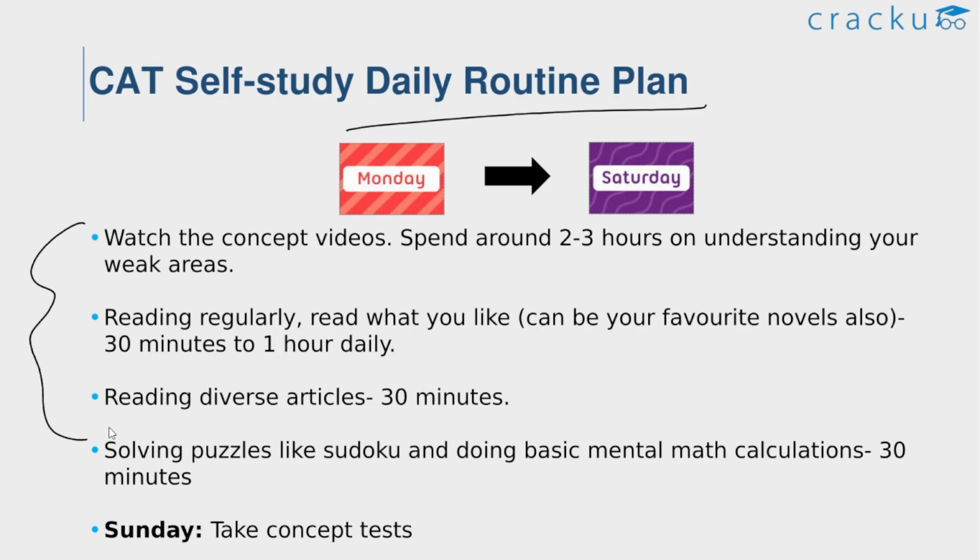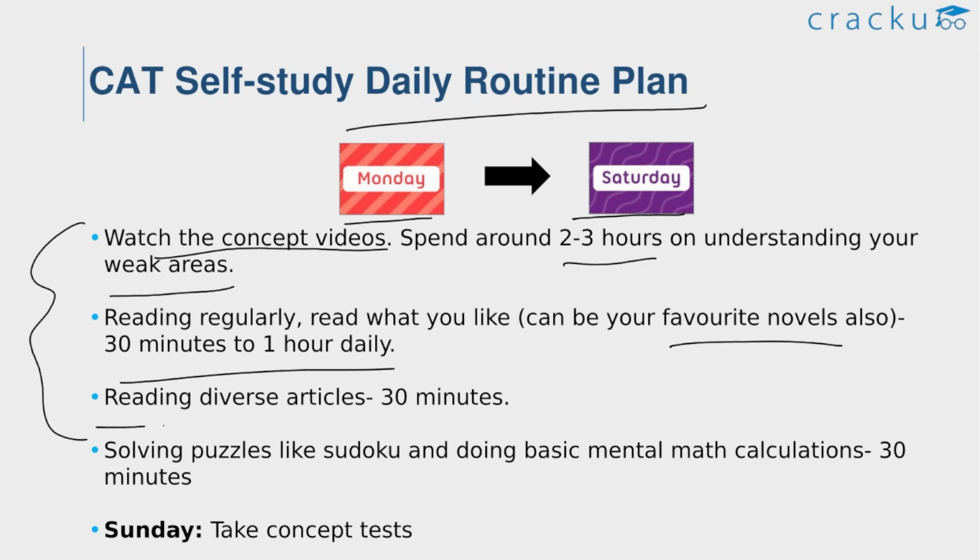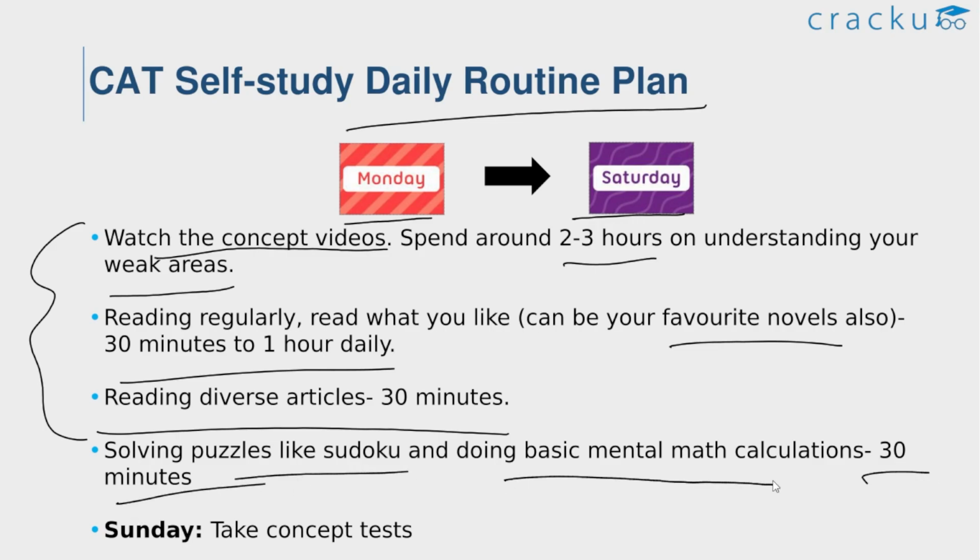So this is the daily routine plan from Monday to Saturday. Watch the concept video, and spend around 2 to 3 hours on understanding your weak areas. Try to read regularly whatever you like. It can be your favorite novels also. Try to spend 30 minutes to 1 hour daily reading diverse articles to improve your reading ability. Try to spend 30 minutes on solving puzzles like Sudoku and doing basic mental math calculations. So this is the daily routine plan for CAT self-study.